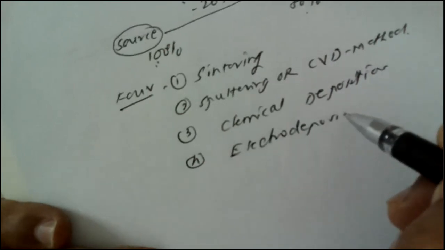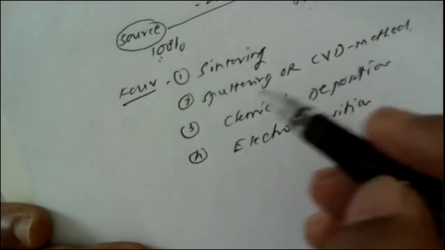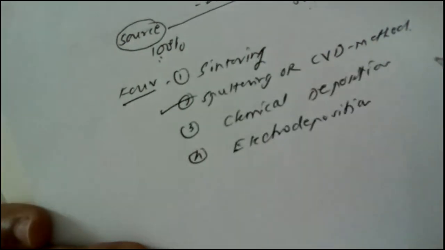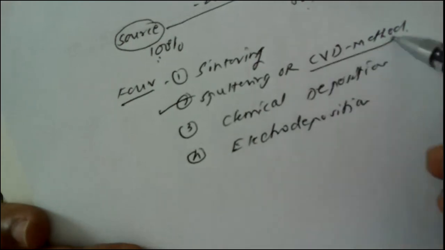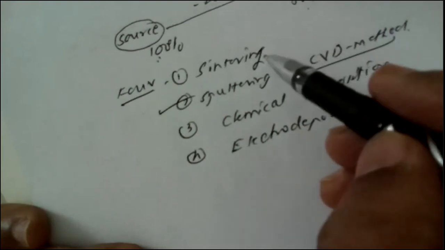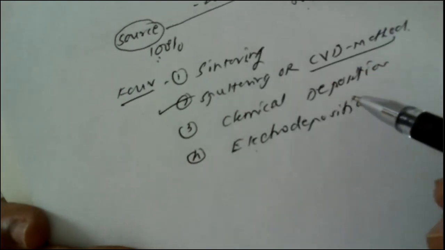Fourth is known as electro deposition. Amongst all these four different methods, the second method, that is sputtering or chemical vapor deposition method, is included in our syllabus. So I am not going into details of the sintering method, chemical deposition and electro deposition methods.